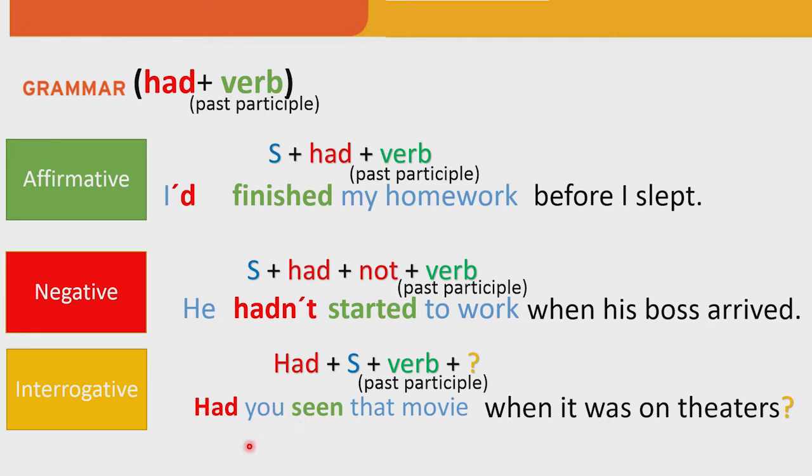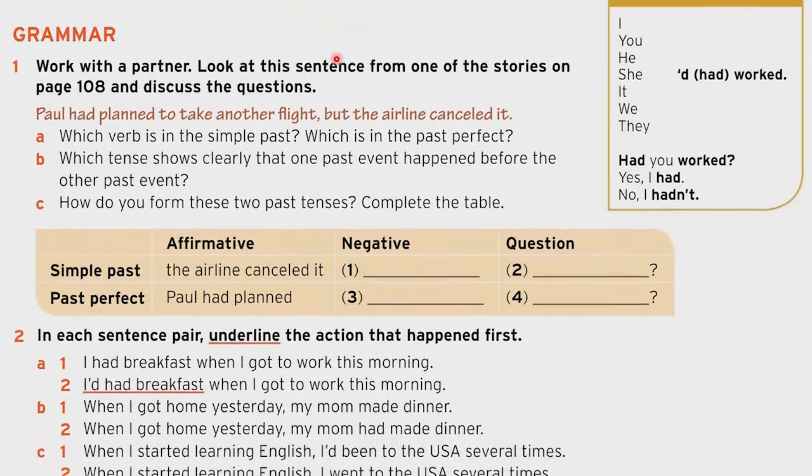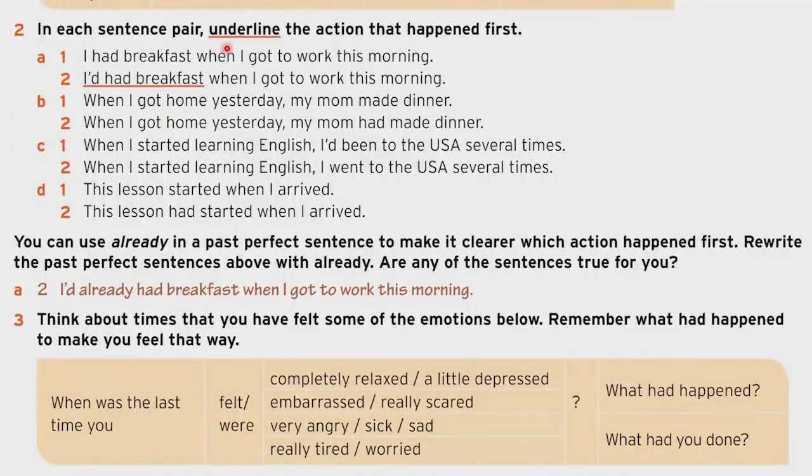All right? Now, let's continue with a little exercise in order to practice this. In exercise number 2, in each pair, underline the action that happened first. For example, here we have I had breakfast when I got to work this morning. This is in past perfect, so this happened first. Then for example here, when I got home yesterday, my mom had made me dinner. Again, here we have had made. This is going to be the action that happened first. Alright, do it with letters C and D and we'll continue in a moment.